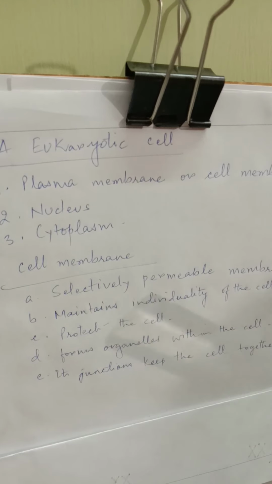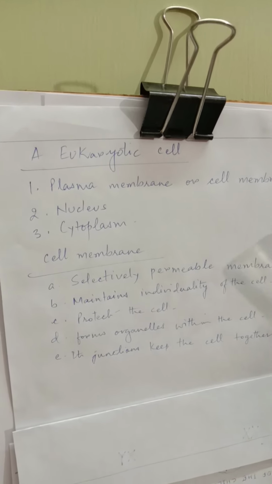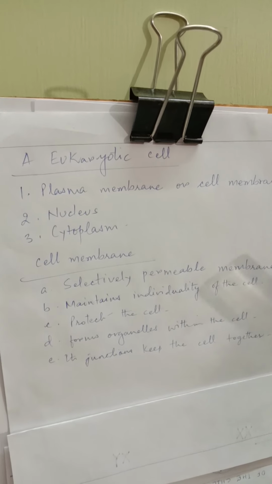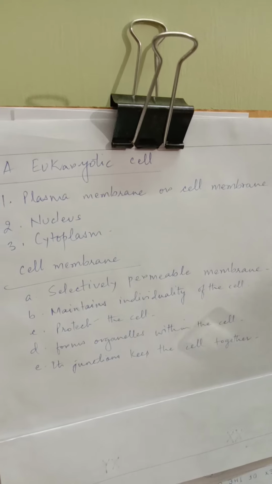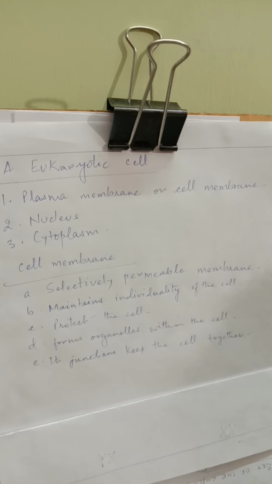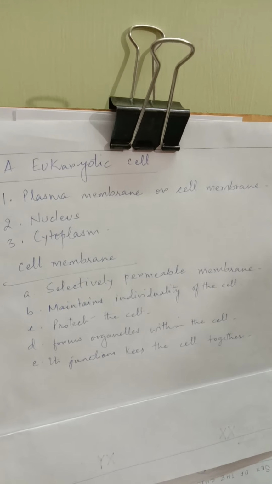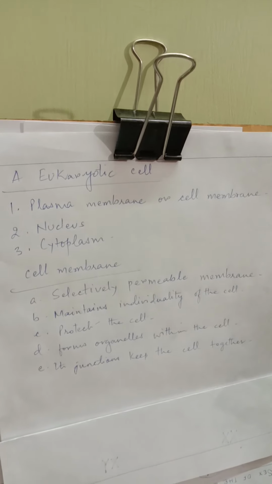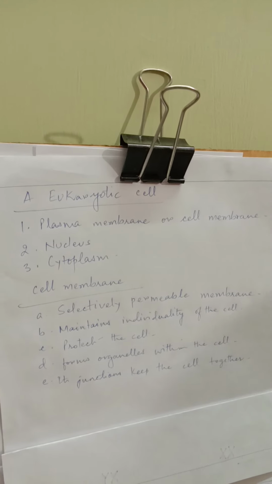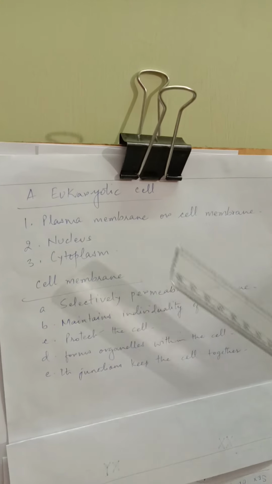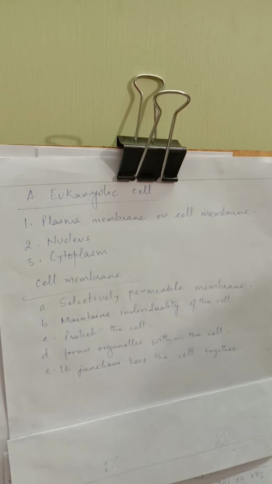See, cell membrane, except for fungi, bacteria and plants, because they have cell wall also, in addition to cell membrane, all the other organisms have cell membrane. Rather, all the cells have cell membrane; only in fungi, bacteria and plants they have one more boundary around the cell membrane, that is cell wall. So, eukaryotic cell typically has plasma membrane or cell membrane, nucleus and cytoplasm.